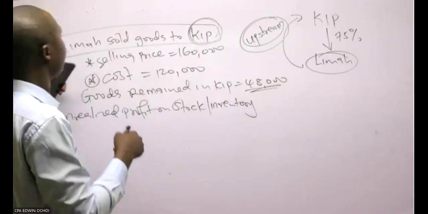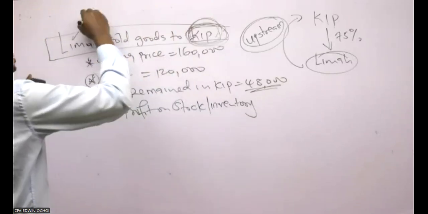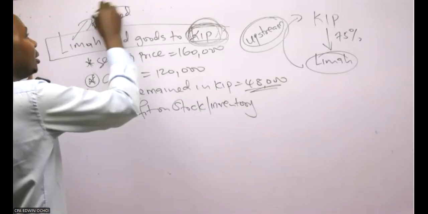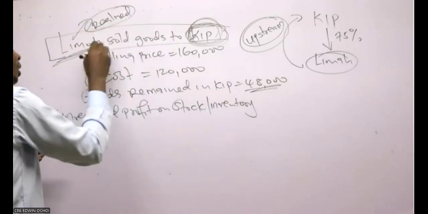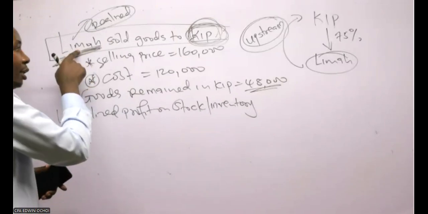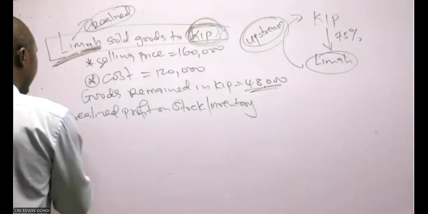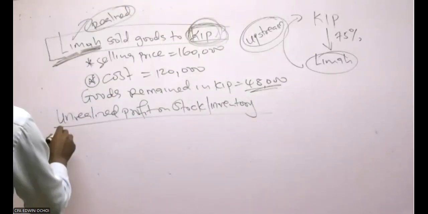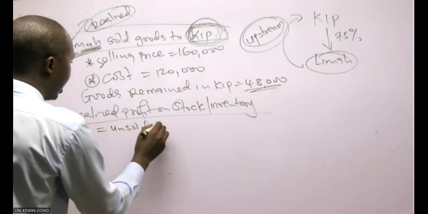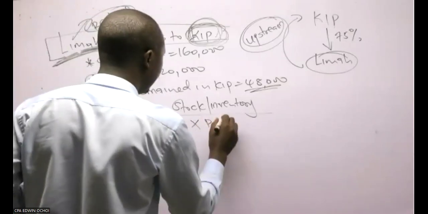Here we have some unrealized profit. This company already realized the entire profit, so profit is overstated in Lima. We need to determine the profit which is overstated and eliminate it. We call it UPS in short: unsold goods times profit margin.